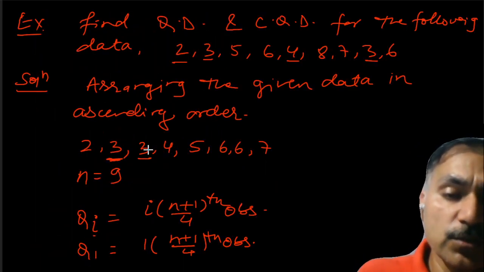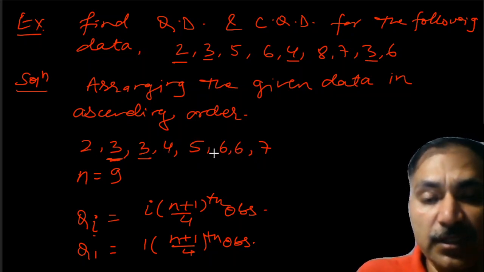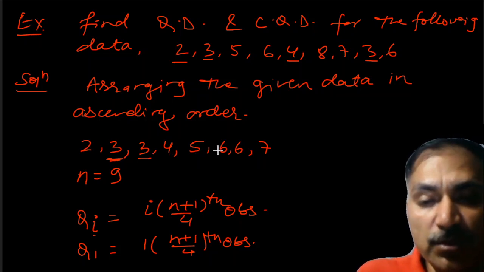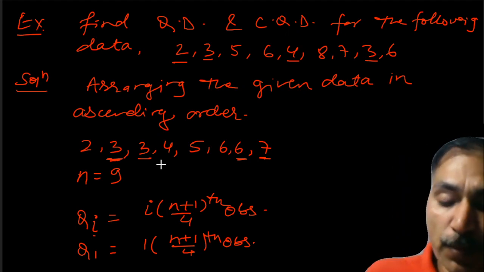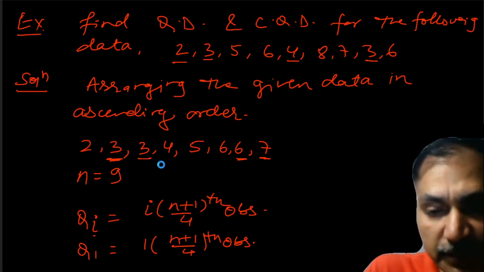Here it is: 1, 2, 3, 4, 5, 6, and 7. 2 plus 2, 4 plus 2, 6. This is the 7th observation. This is the 8th observation. The 7th observation is 6, the 8th observation is 7.